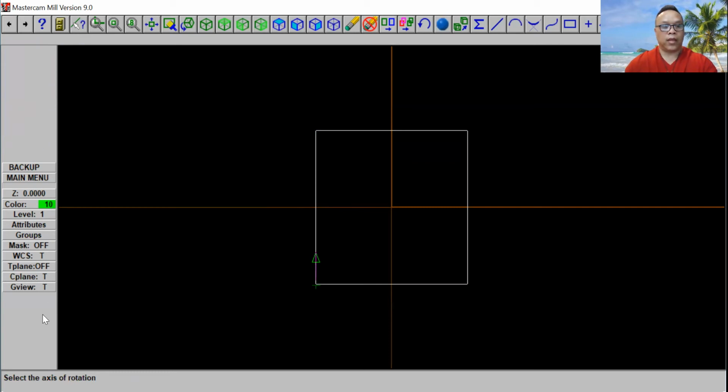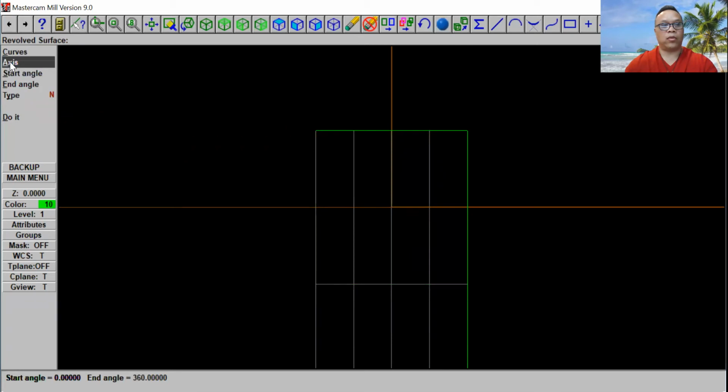Okay. And on the bottom here, it says select the axis of rotation, so you select the y-axis or the x-axis. Right now I'm going to select the x-axis here at the bottom. I'm going to select do it. I'm going to select one more x-axis on top right here. I'm going to select undo it. Okay, that's how it looks right here.